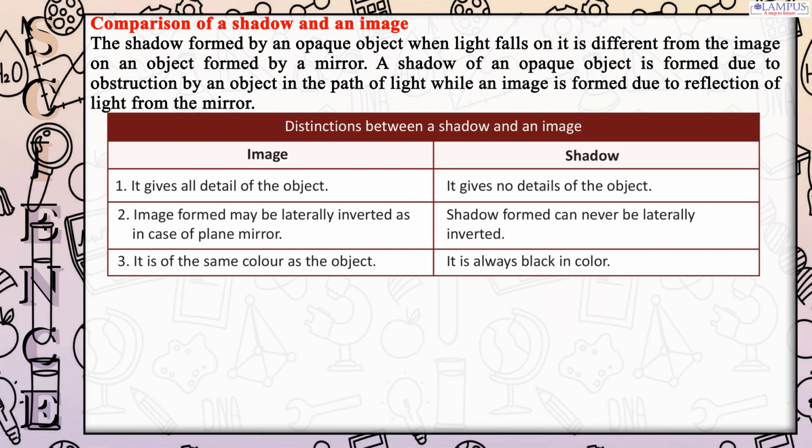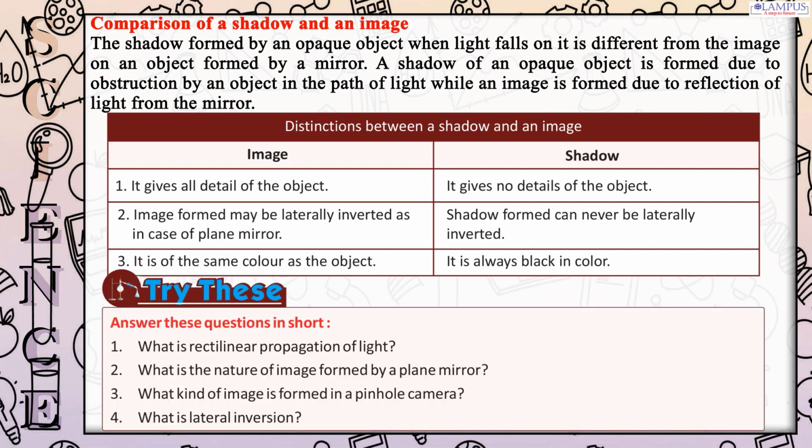Image. Shadow. 1. It gives all details of the object. It gives no details of the object. 2. Image formed may be laterally inverted as in the case of a plane mirror. Shadow formed can never be laterally inverted. 3. It is of the same color as the object. It is always black in color.